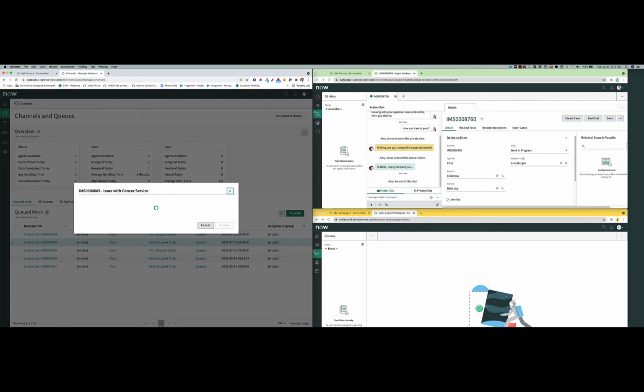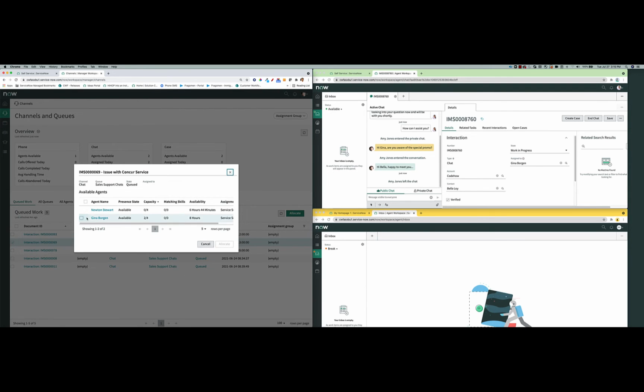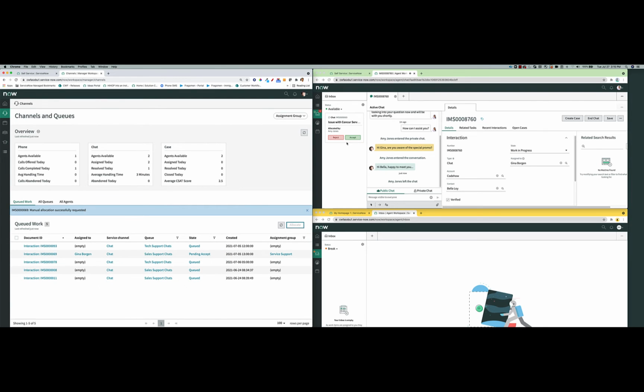So I can click on the allocate button, and the system is smart enough to go and look at the work and also understand the skills that are required to handle that work item, and then offer the different agents to me that I could transfer that work to. So if I wanted to, I could push that work to Gina, for example, and I could say, "Hey, I'm going to allocate that work to Gina," and then you'll notice that this now gets pushed up to Gina over here, in which case she can accept and start working that work item.